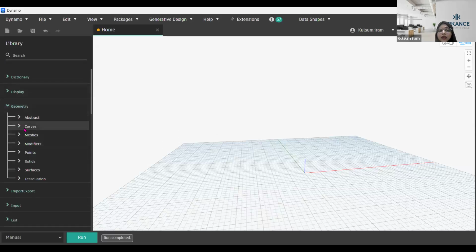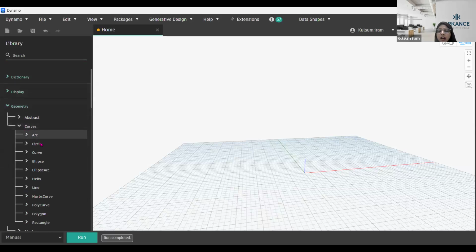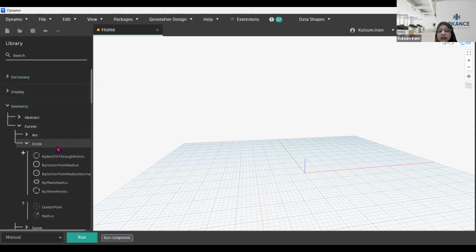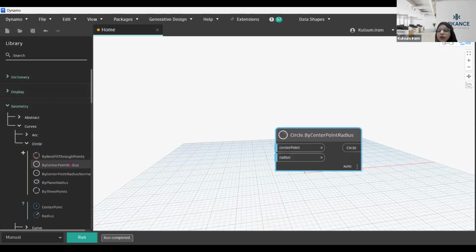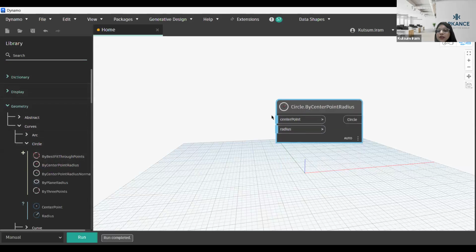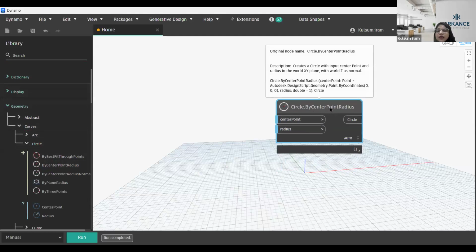In the geometry library, you have a lot of curves. You can use arcs, circles, ellipses. So we have a lot of curves that you can use, and I'm going to showcase a small script. Let's select the center point and radius, and I'm going to create a circle. What is it asking me for? It is telling me that I'm using this to create a circle using the center point of a circle as well as the radius of the circle.